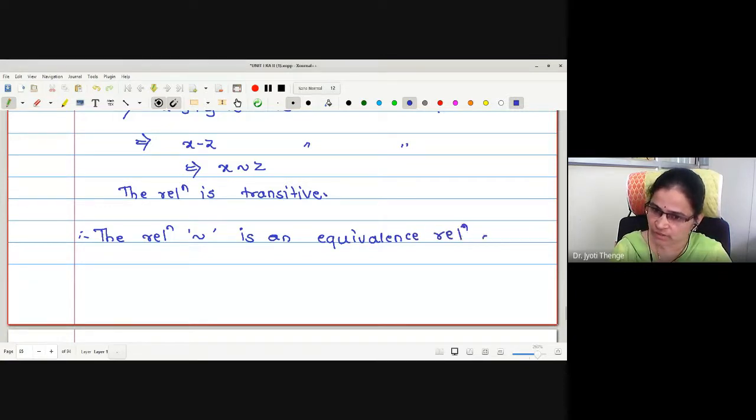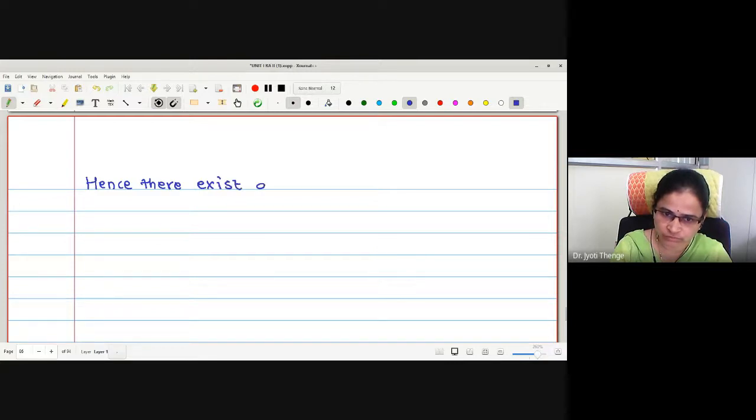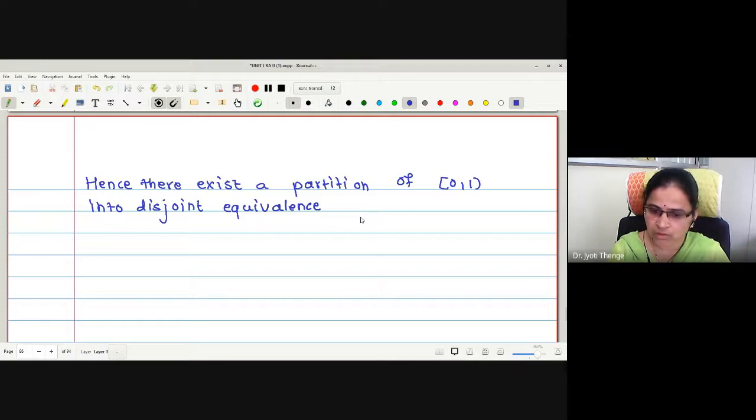On which set? Closed 0 to open 1. Now we were going to claim the existence of a partition. Hence, there exists a partition of the set closed 0 to open 1 into disjoint equivalence classes.